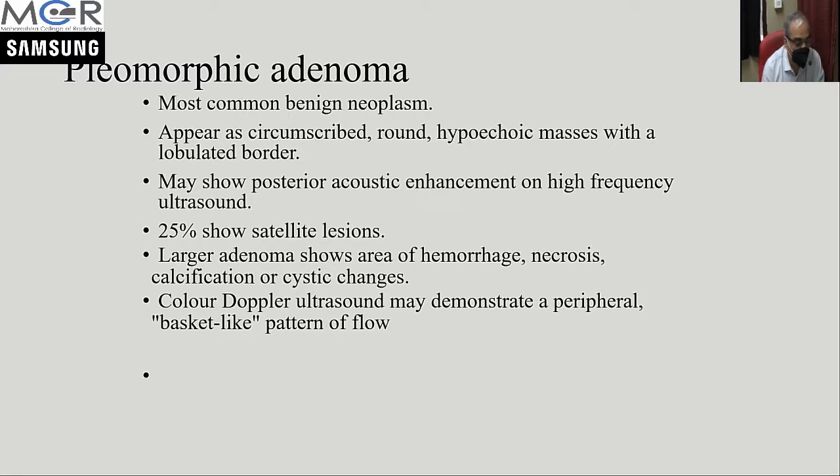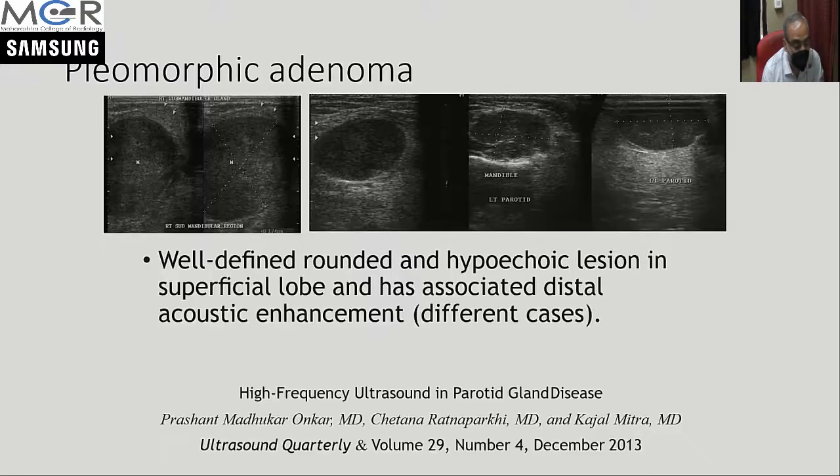Pleomorphic adenomas are quite common. They appear as well-defined circumscribed lesions. They can have a lobulated border. Sometimes they show acoustic enhancement, and sometimes satellite lesions are there. The larger adenoma may show hemorrhage and necrosis, and you can have a peripheral color flow pattern.